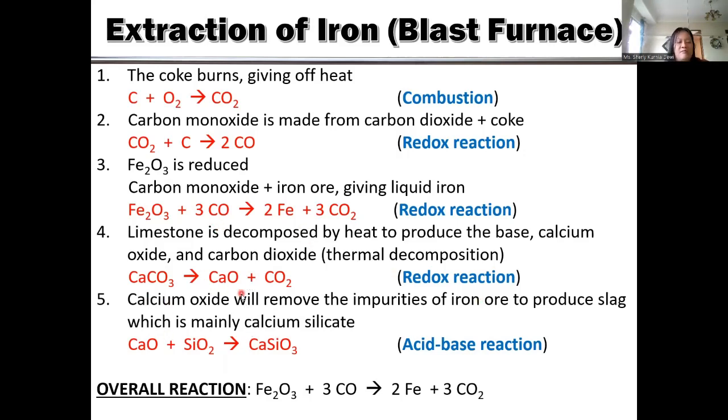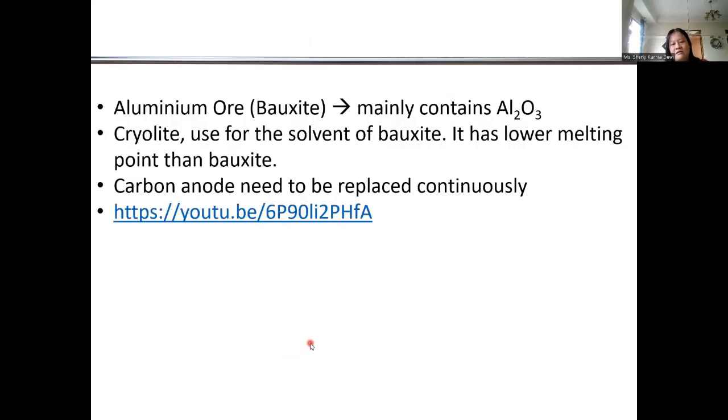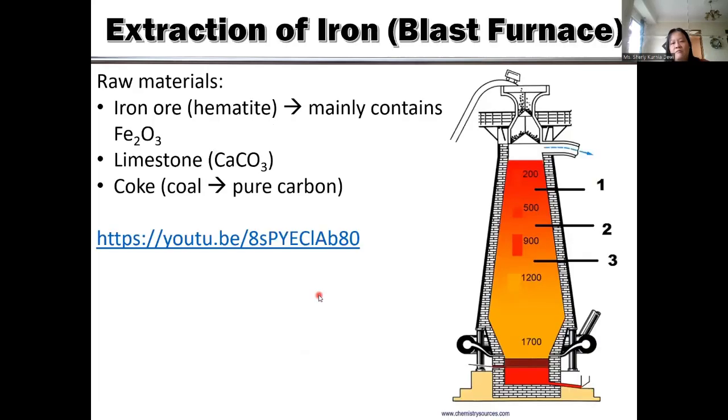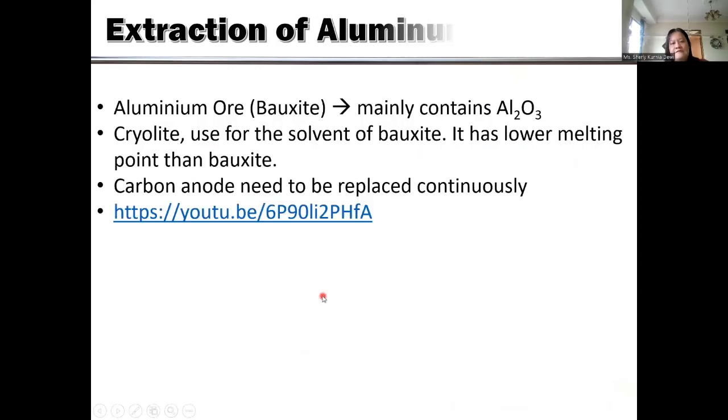And then this one, calcium oxide, remember all oxides of metal are always base oxides, will neutralize silicon dioxide, which is an acidic oxide. It will make slag. This one is called slag. Calcium silicon oxide here. And this slag will be removed from this one. There is a pipe here. And the molten iron will be removed from here. That is the process of blast furnace. Okay, that is the reaction.